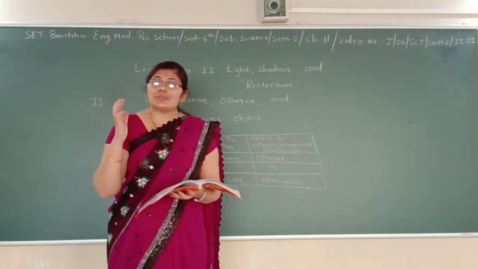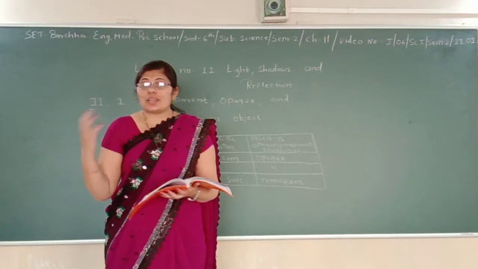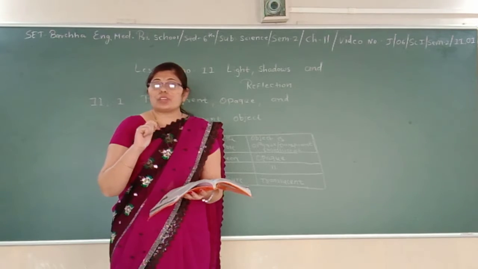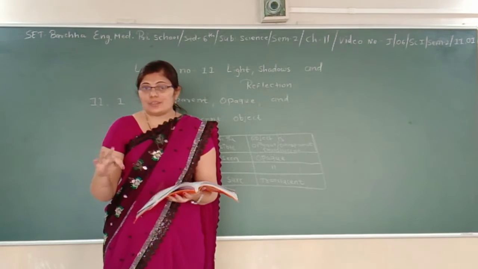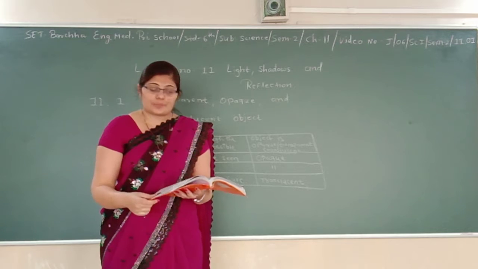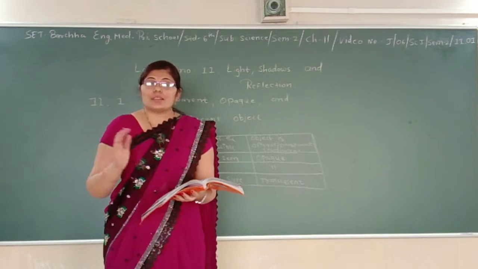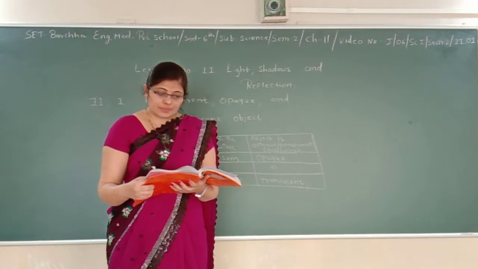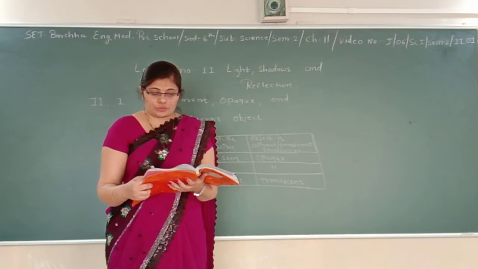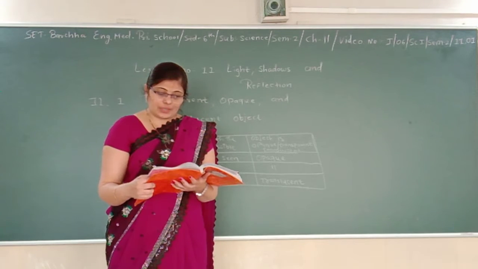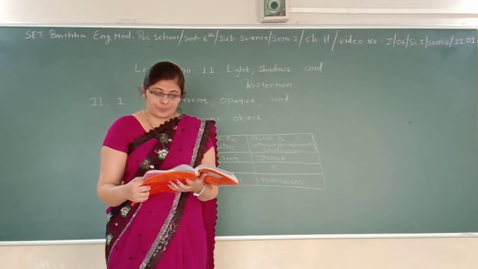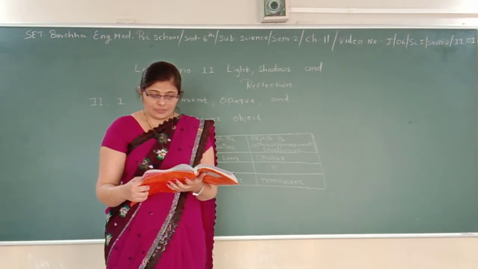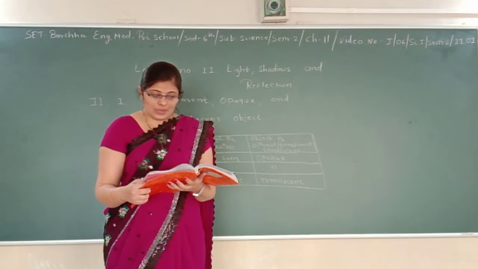See, if you enter into the classroom, you can see the things only when you switch on the light, or you can light a candle. But if you do not have any candle or you haven't switched on the light, you cannot see any object. So this way you can understand that light is the one through which you can see the object. The torch bulb is an object that gives out light of its own. The sun is another familiar object that gives its own light during the day. It is light that allows us to see the object. Objects like the sun that give or emit light of their own are called luminous objects.